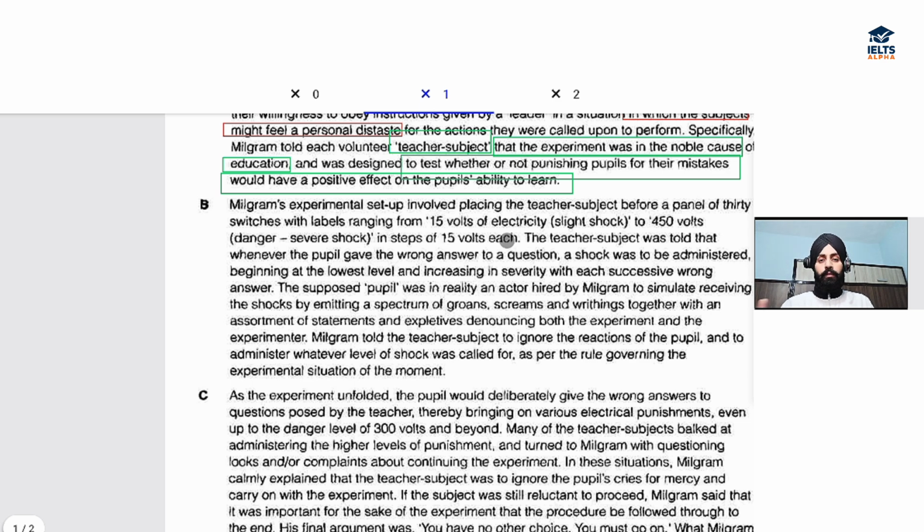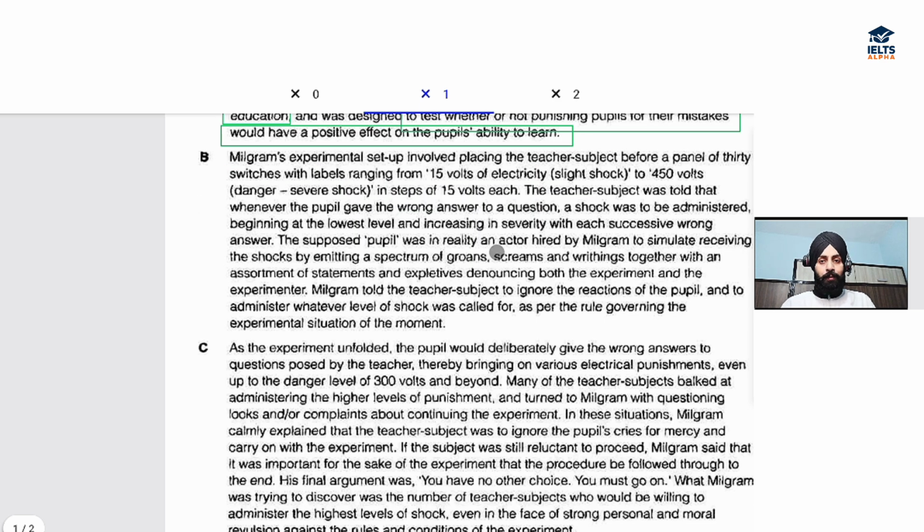okay, they are talking about that same experiment, what was involved in that. Here they have started talking about the pupils. All right.